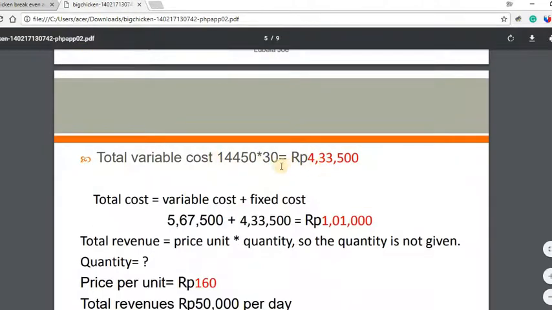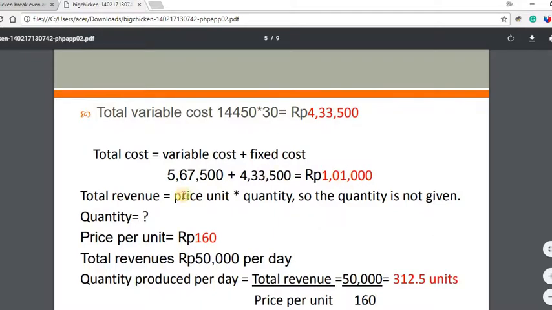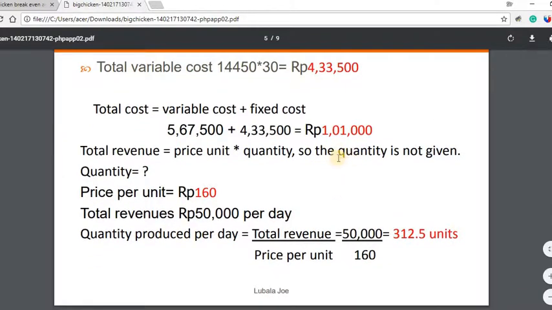Next, the total variable cost for 30 days is this much, 4,33,500. So what is the total cost? Variable cost plus fixed cost. So around 1 lakh it is. Now, if I want revenue from the product, how many things do I need to sell? How much quantity should I produce and sell? Total revenue is equal to price per unit multiplied by the quantity. So quantity is what I want now.